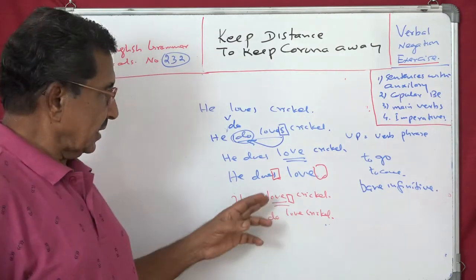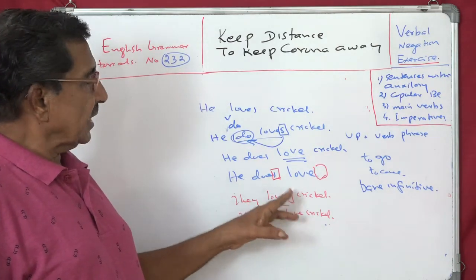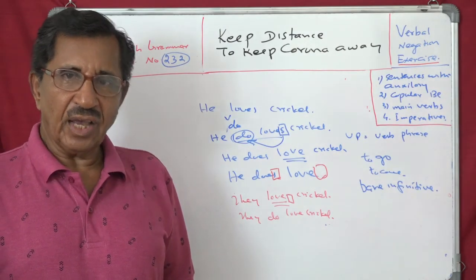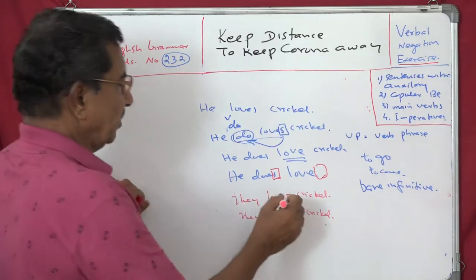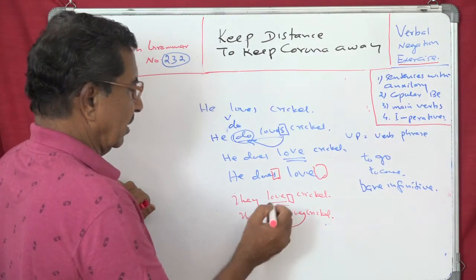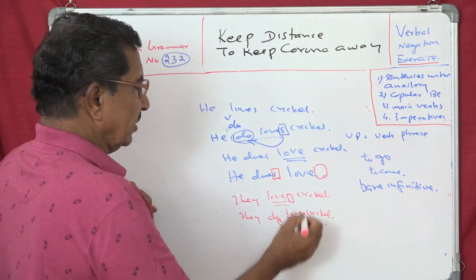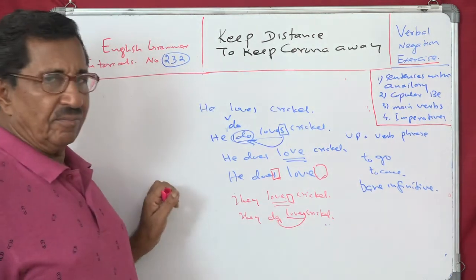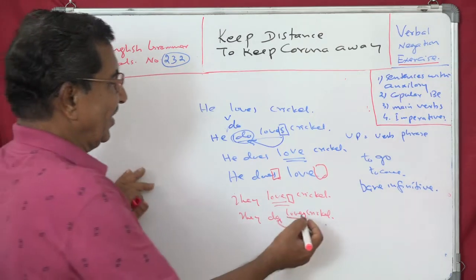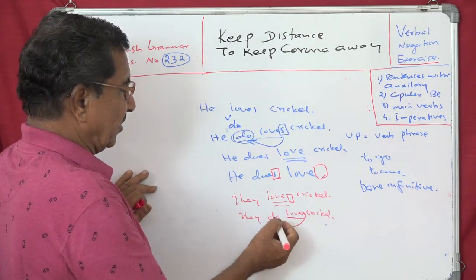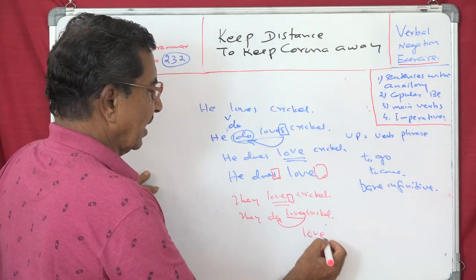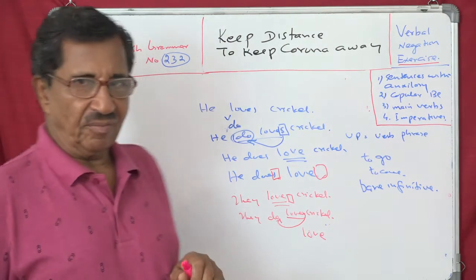But in this case, the tense marker is there, but not visible. So we assume that the tense marker has been brought from here to here. Because you can't see the tense marker, you have to believe it. And because you have moved the tense marker from here to here, this remains again an infinitive, a bare infinitive.